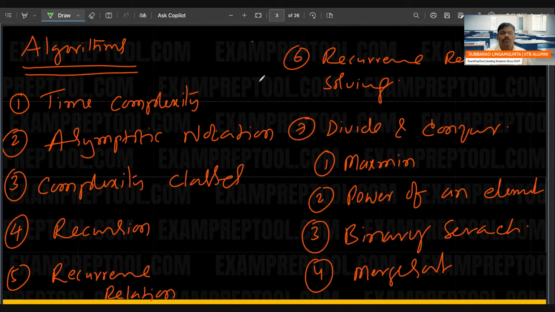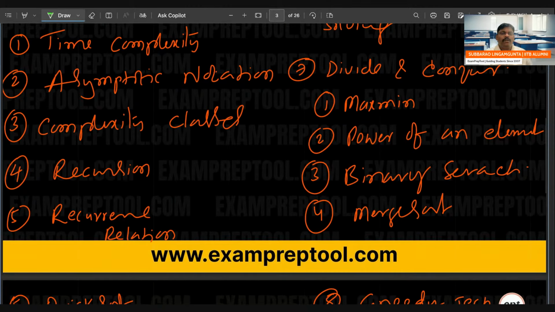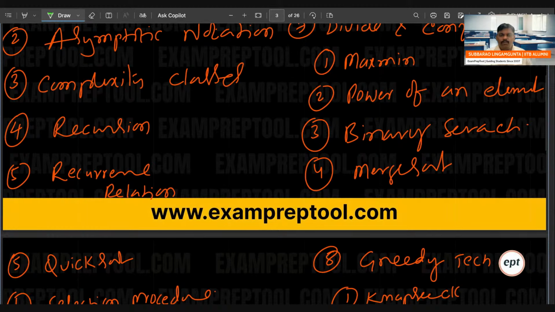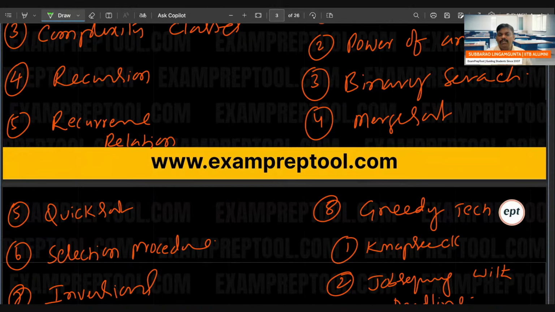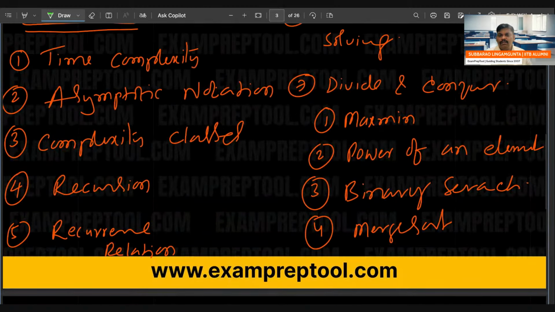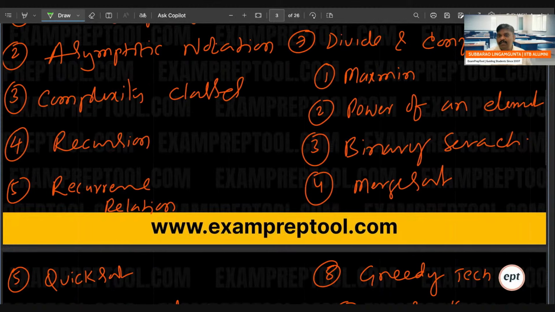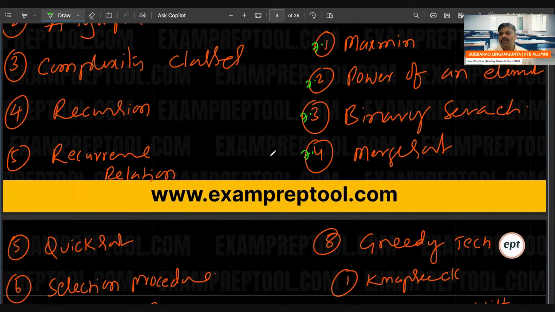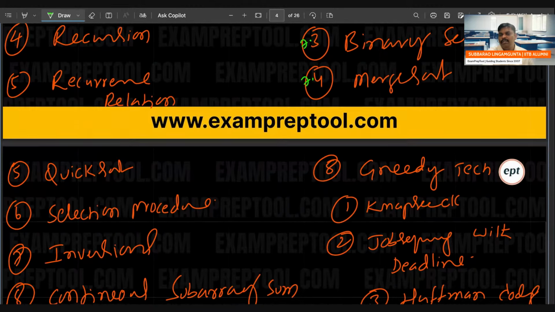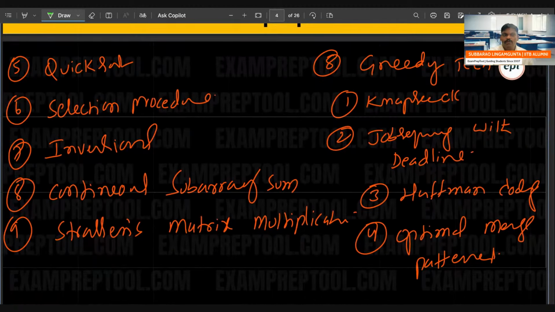Algorithm: first one, we are going to cover time complexity. Second one, asymptotic notation. Third one, complexity classes. Fourth one, recursion. Fifth one, recurrence relation. Sixth one, recurrence relation solving. Seventh one, divide and conquer. In that, it's 7.1, 7.2, 7.3, 7.4. 7.1 is max min. 7.2 power of an element. 7.3 binary search. 7.4 merge sort.